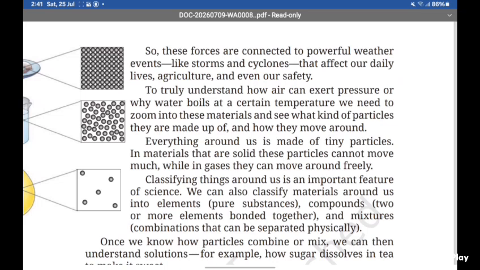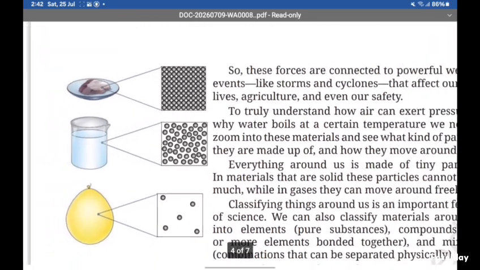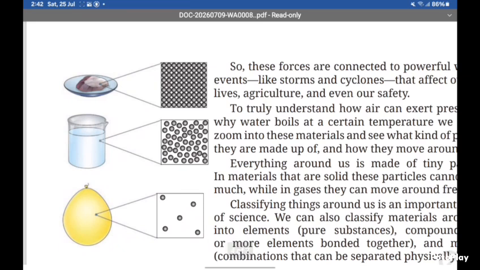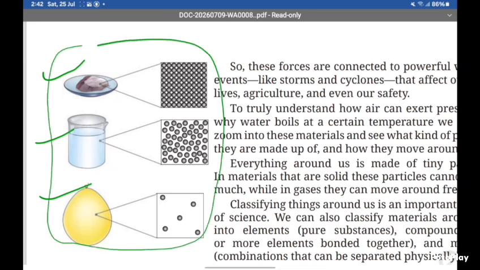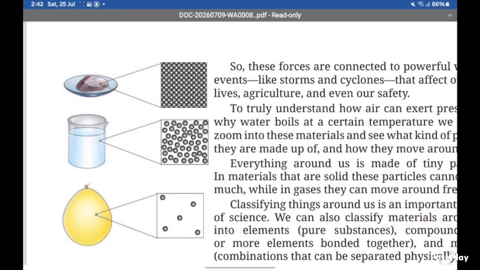To understand how air can exert pressure or why water boils at a certain temperature, we need to zoom into the particles which they are made up of and how they move around. So in this book we will also read about solids, liquids and gases. It is the chapter particulate nature of matter, that is chapter 7. When you turn to your index, check this chapter. It is the particulate nature of matter. So they are talking about chapter 7.